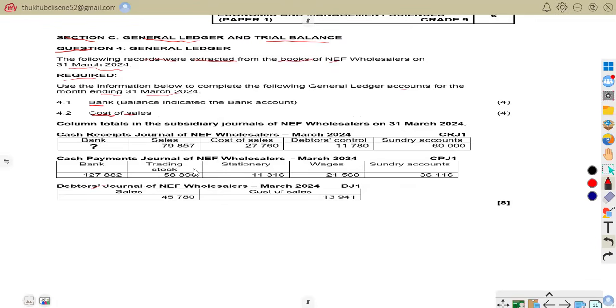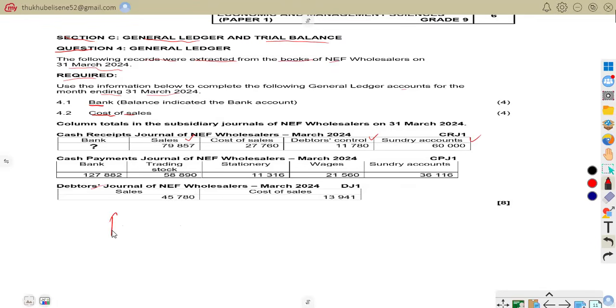We are asked to do the bank. So we want to calculate the total bank account, how the total receipts are calculated. We know that we are going to try by all means to see that all money received increases the bank account. We know very well that all money received increases what? The bank account. So the monies that are going to be received in the bank account are sales, debtors control, and sundry accounts.